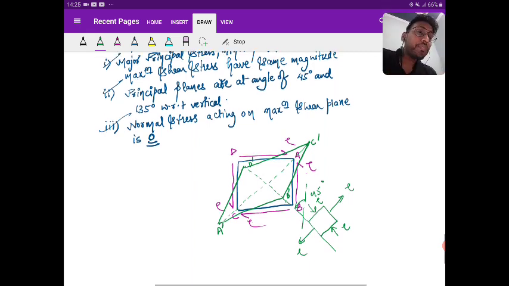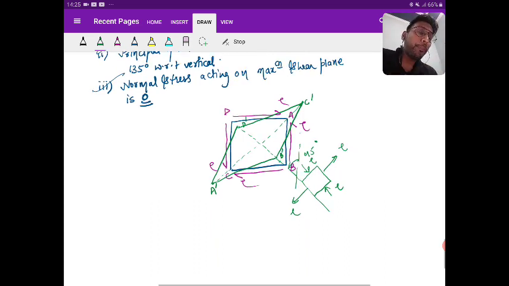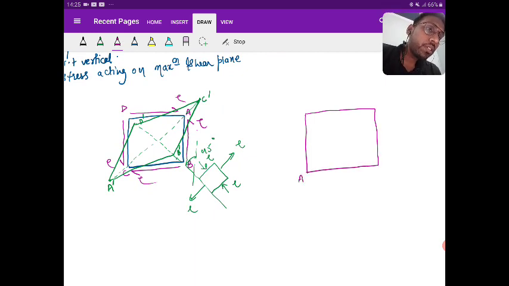So is it clear? Along AC you can see the extension due to shear, along BD you can see the compression due to shear. And this way you can also say in which direction the major principal stress is acting and in which direction the minor principal stress is acting. Suppose I am giving you A, B, C, D,